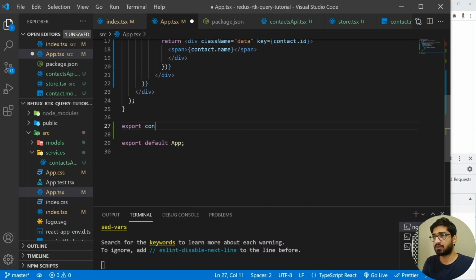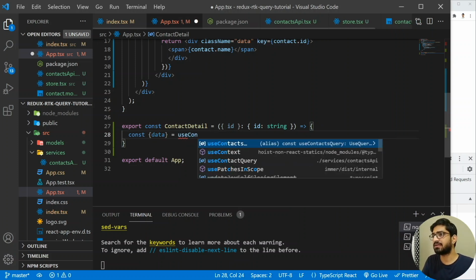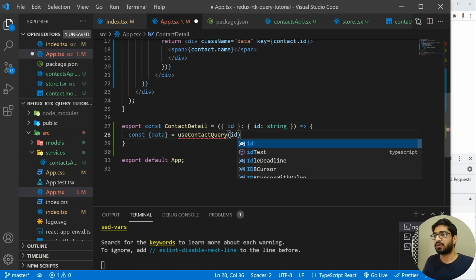So I'm going to write export constant. I'm going to have the contact detail. All right, and this contact detail is going to get a prop of ID. So let me have the restructure of the ID, and the type of this ID, I want to define it as an ID of type of string. All right, so this is the type we have defined it, and this is going to be an arrow function. I'm going to have the constant, and I just need the data. So what data I need? I need the data from the use contact query. So let me have the contact query. All right, and this contact query is going to take the ID. So we are going to have the ID here.